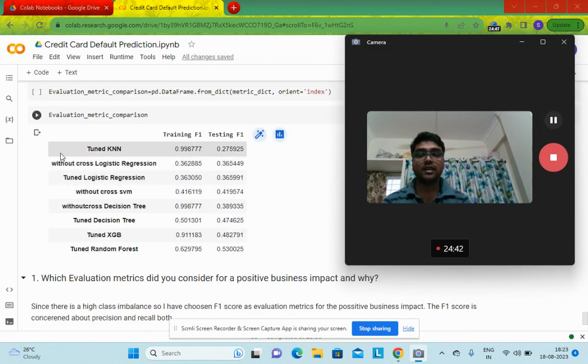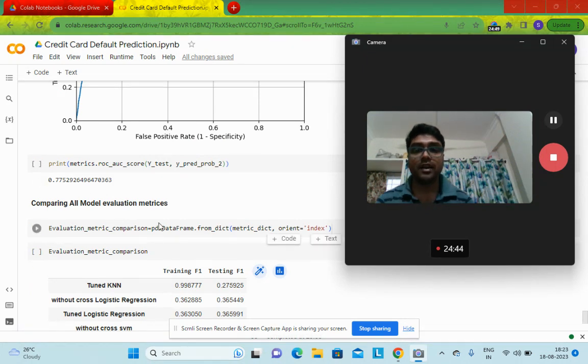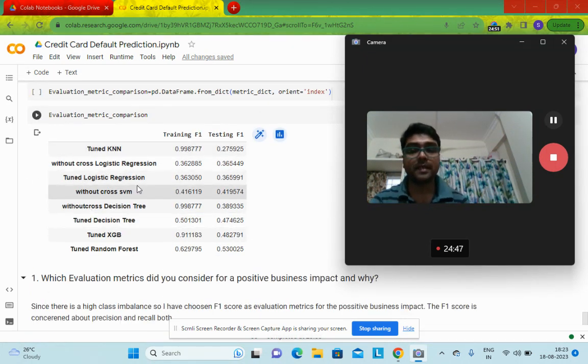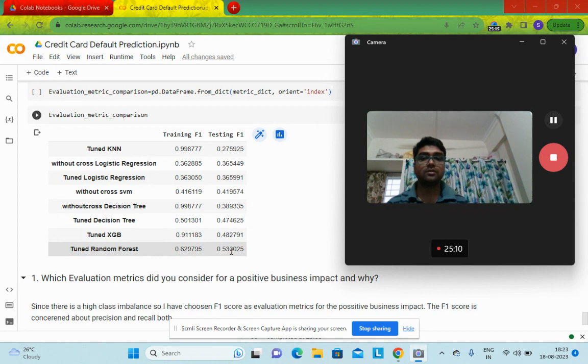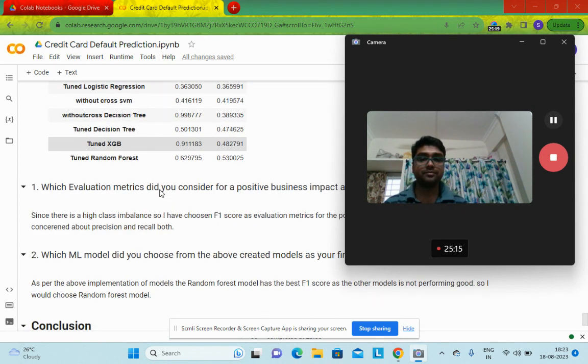And at last I have the chart of all of our evaluation metrics, without and with cross validation, for each model. So here you can summarize that for the random forest classifier model, with cross validation and hyperparameter tuning, we had a 0.62 F1 score and 0.53 for the testing score, which is quite acceptable.